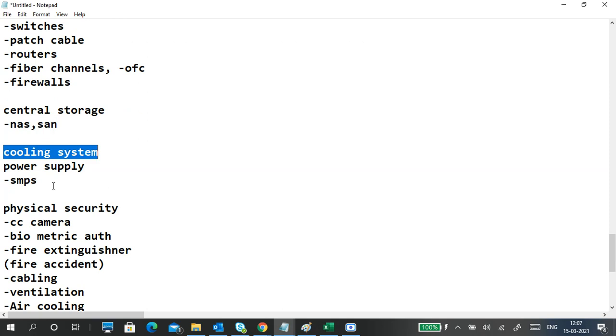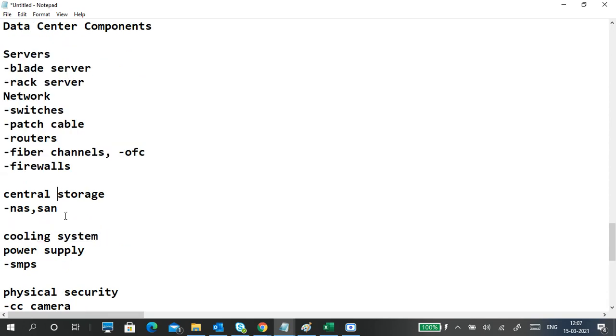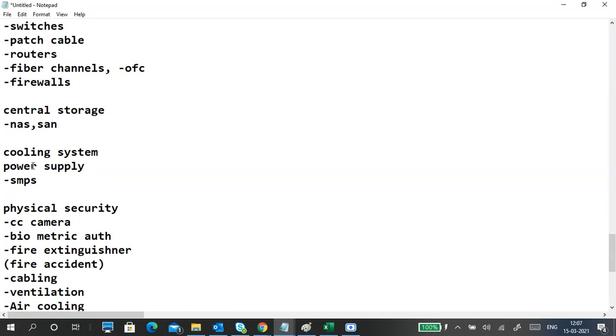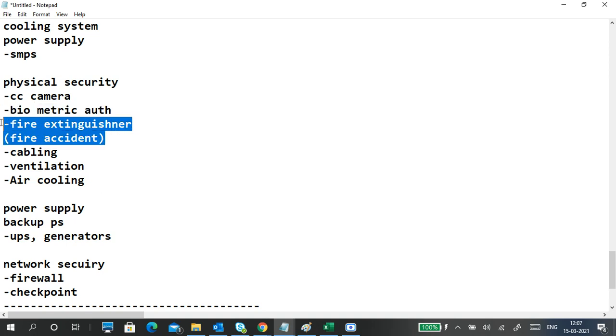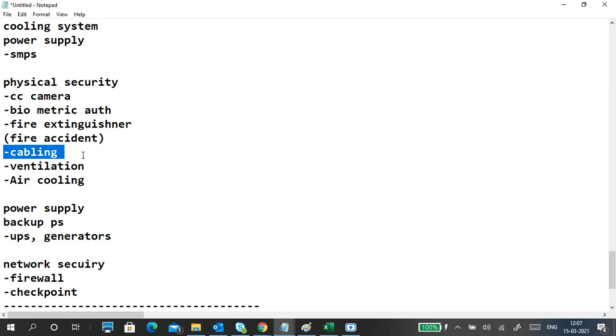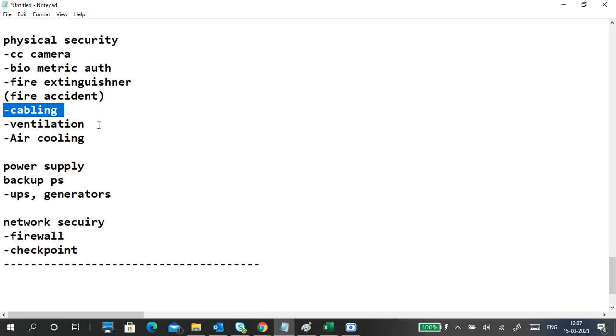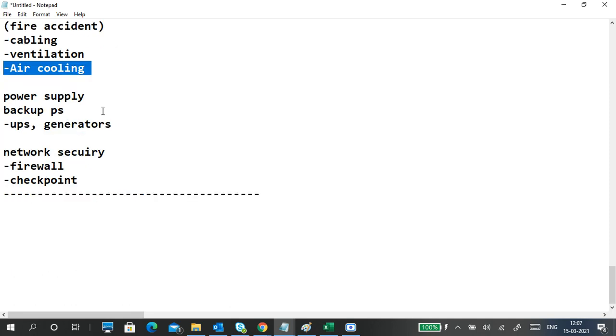Okay, a cooling system to cool your data center, and other non-processing units. It's actually supporting your processing, like the power supply and cooling systems. Also we have different physical components and we have to provide security for them. Okay, like providing CCTV cameras, biometric authentication, fire extinguishers, proper cabling, electrical cabling or network cabling. What cabling are you using? Ventilation. Okay, power and cooling systems are required.